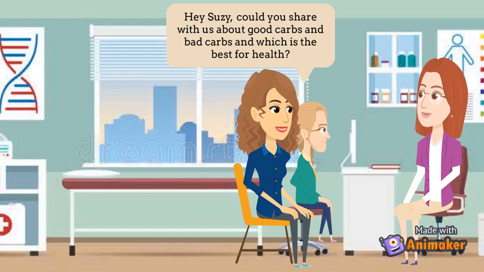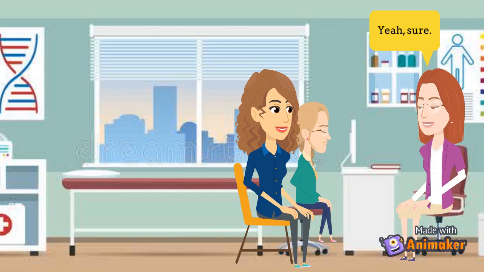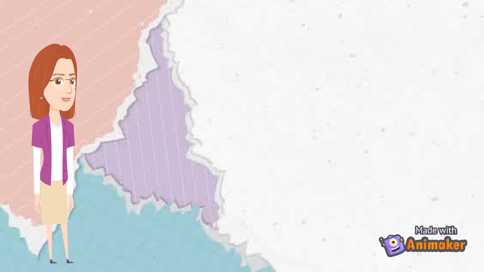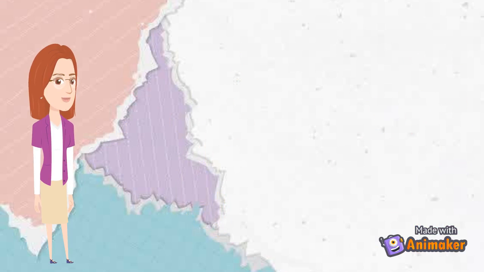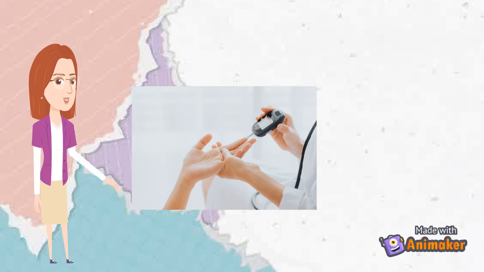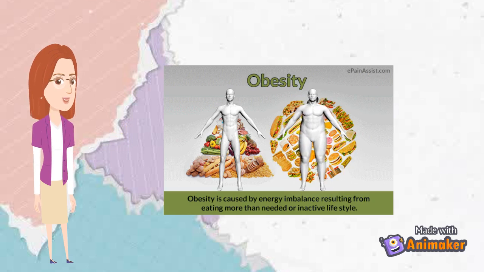Hey Susie, could you share with us about good carbs and bad carbs and which is the best for health? Yeah, sure. In order to stay healthy, we must consume the right amount of carbs. If we consume too many carbs, we may first suffer from high blood sugar level. Next, it can also lead to diabetes and obesity.